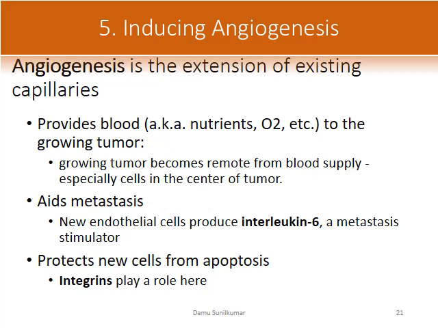Now, tumor angiogenesis is a multi-step process which involves signaling input from several what we call pro-angiogenic growth factors, and some of those are the vascular endothelial growth factor, which is VEGF, which helps in the angiogenic switch. Now, why do you need the angiogenesis, or why do you need new blood vessels?